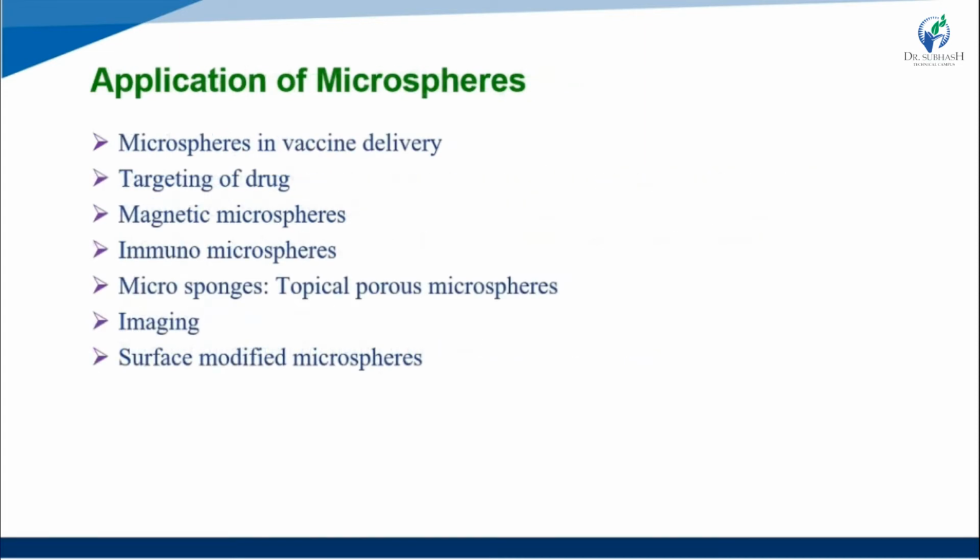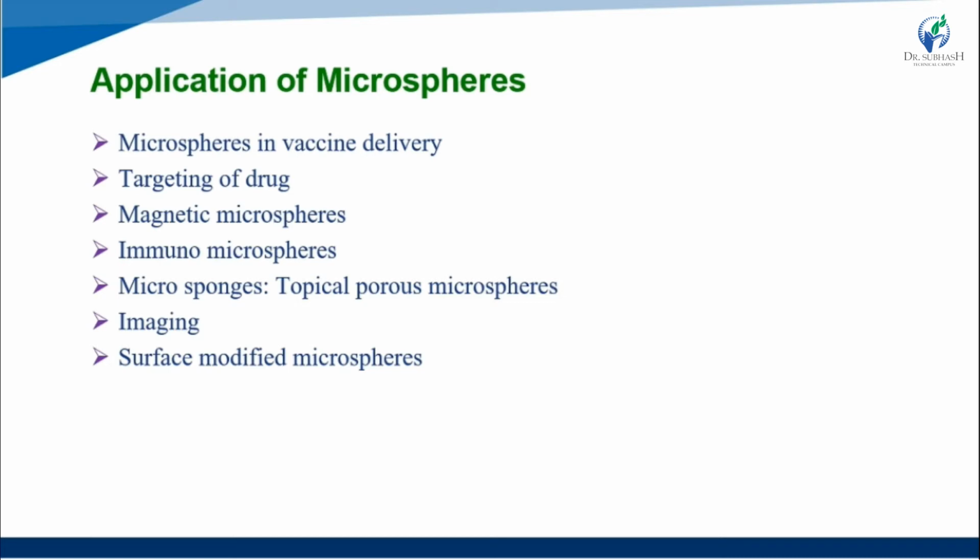Now we study the applications of microspheres, the last topic of our chapter. First, microspheres in vaccine delivery: any vaccine can be delivered in our body by microsphere methods.